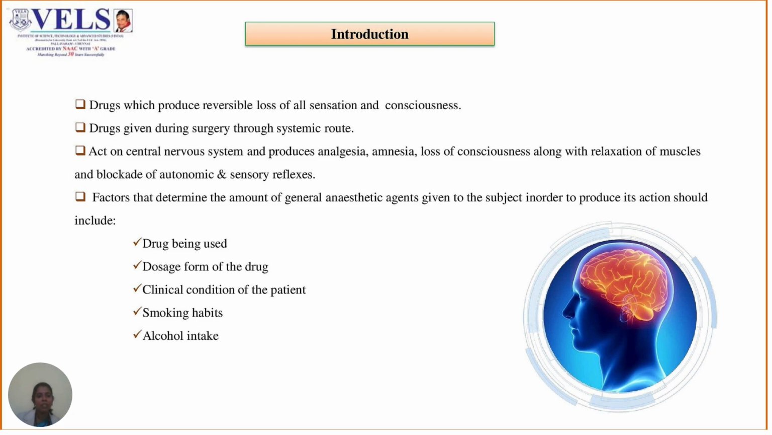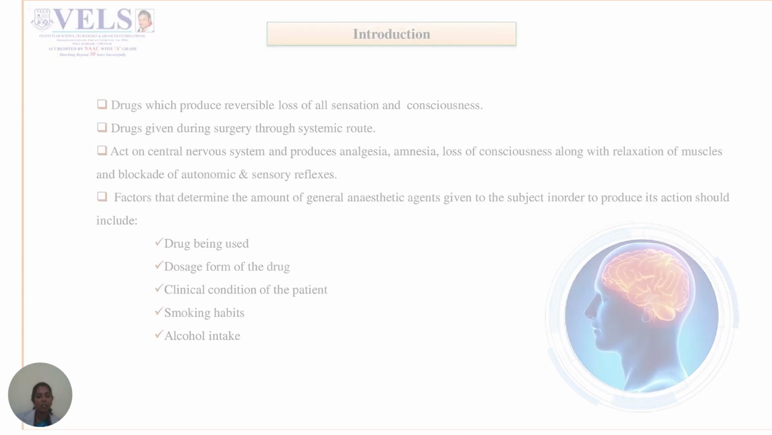The factors that determine the amount of general anesthetic agents given to the subject in order to produce its actions should include the drug being used, dosage form of the drug, clinical condition of the patient, smoking habits, and alcohol intake.